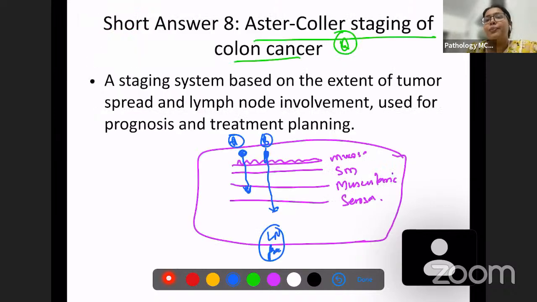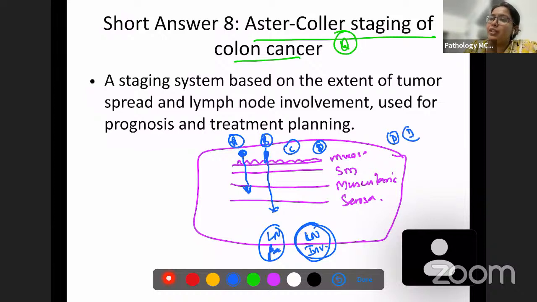What is Dukes C? Dukes C is where lymph nodes have been involved. Okay, it does not matter whether the mucosa is fully involved or not involved. Lymph nodes have been involved, so it is Dukes C. Okay. What is Dukes D? Dukes D is nothing but D for distant metastasis. Okay, D for distant metastasis.